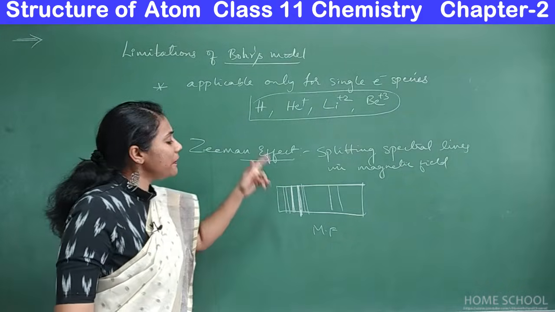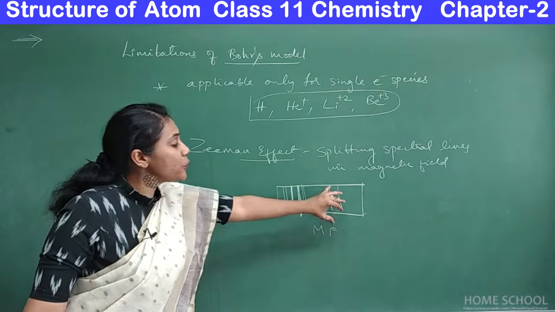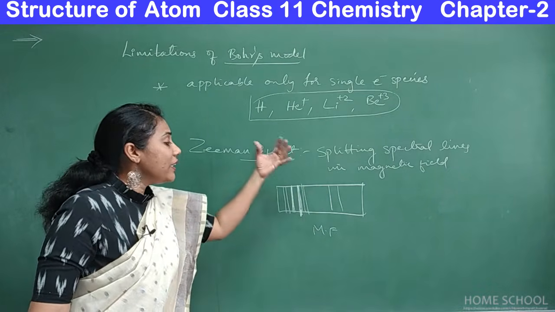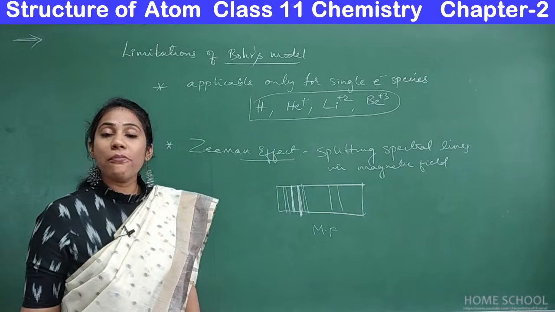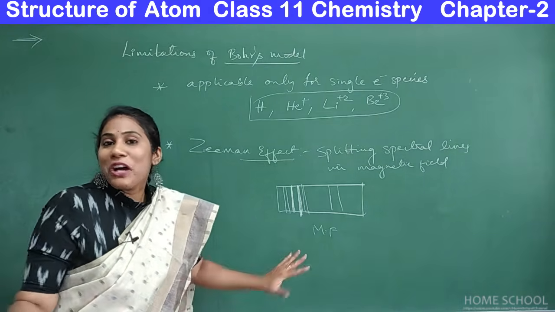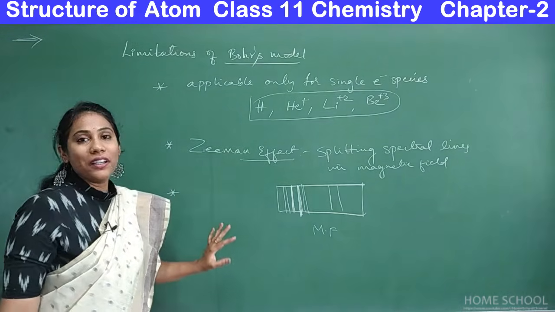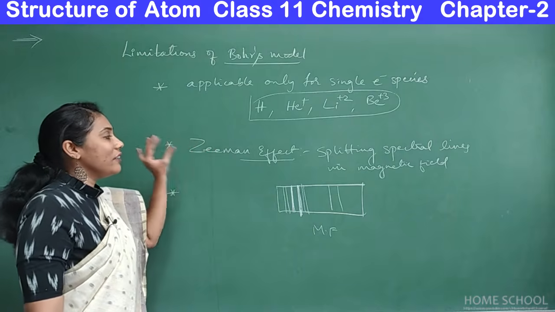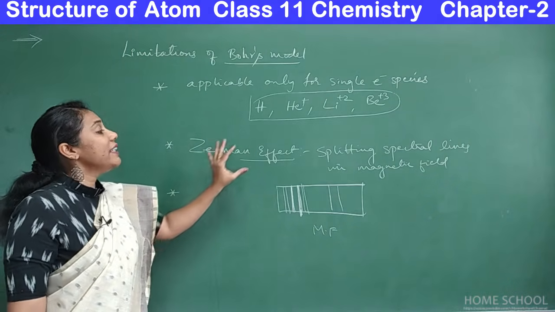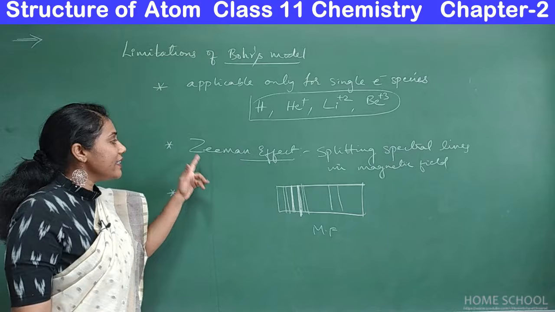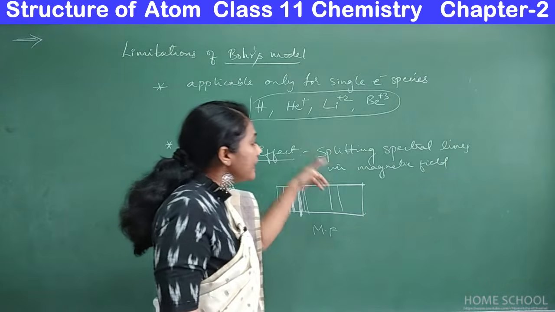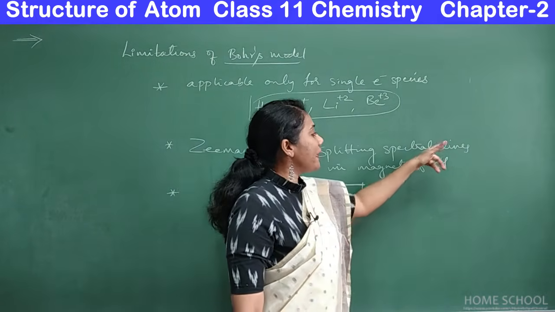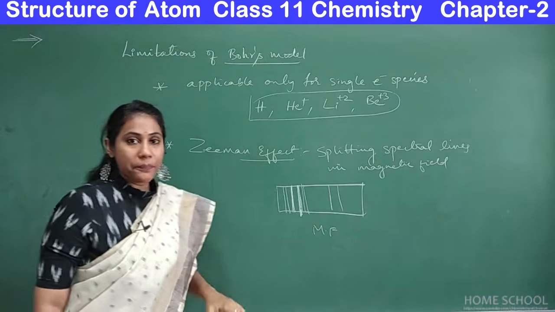So why this splitting of spectral lines took place when you have recorded spectra in presence of magnetic field? This was not explained by Bohr. Okay, so that is what we say he could not explain Zeeman effect. So understand the word Zeeman effect. It means splitting of spectral lines in magnetic field.